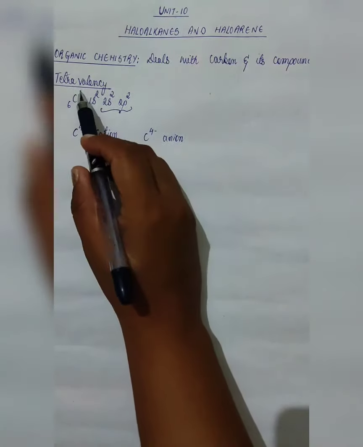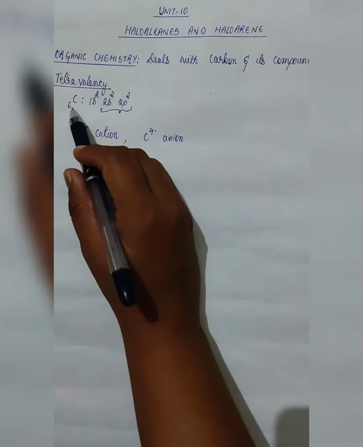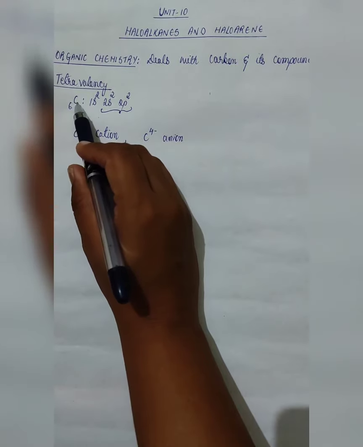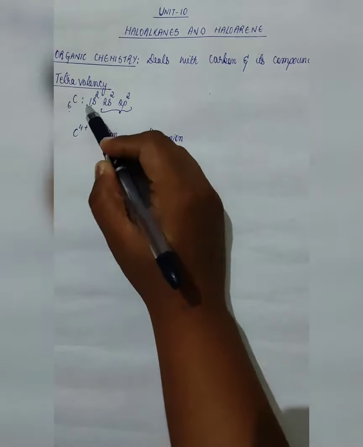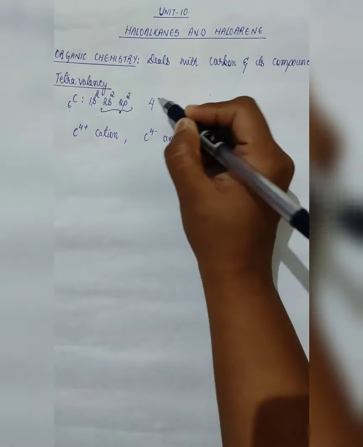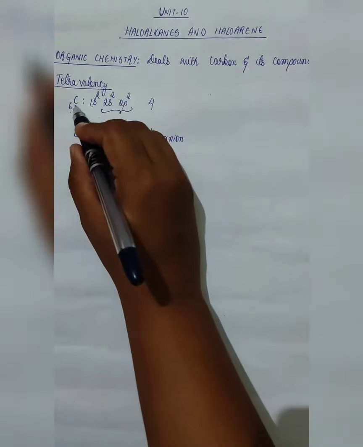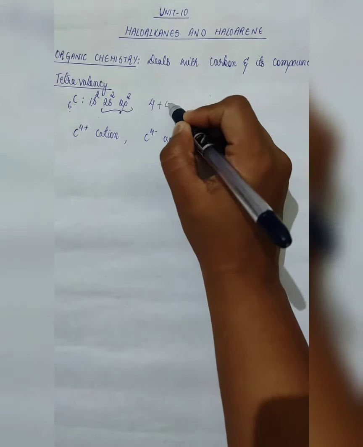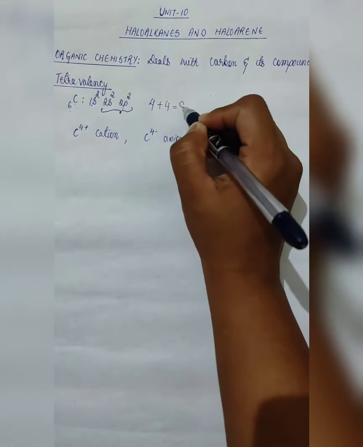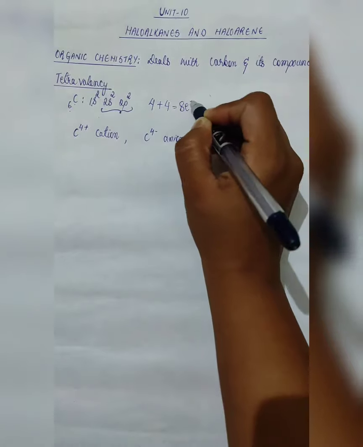Now let us see what rule carbon follows. You can see here tetravalency. The configuration of carbon, we have carbon 6. So here 1s2, 2s2, 2p2. So the valence shell consists of 4 electrons. Now for carbon to become stable, it needs to have 4 more electrons to acquire octet configuration.